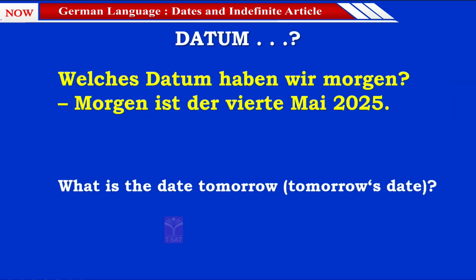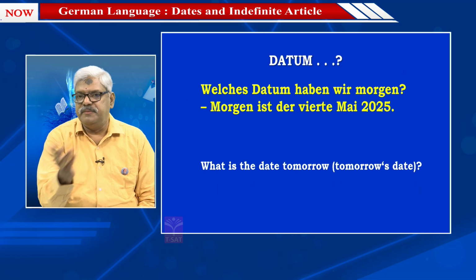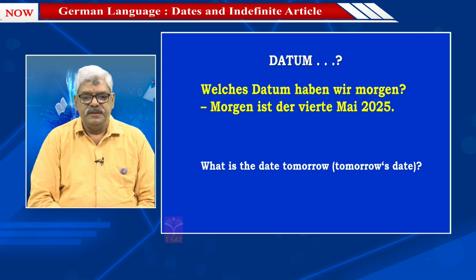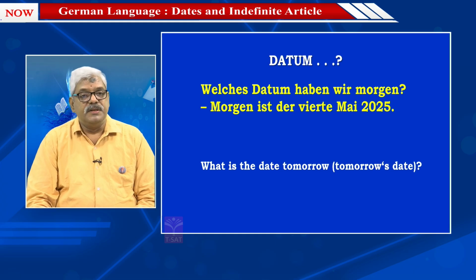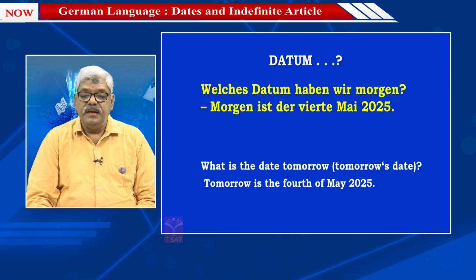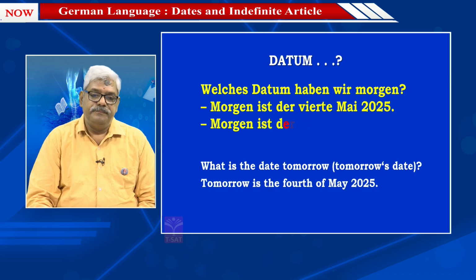Answer, morgen ist der 4. Mai. So from the 3rd, I have changed to 4. Purposefully, so that you would understand these ones. It doesn't mean that in one question you would put the right date, in the other one some other date. No, just for you to have the examples I have given like this. Morgen ist der 4. Mai 2025. Tomorrow is the 4th of May 2025.